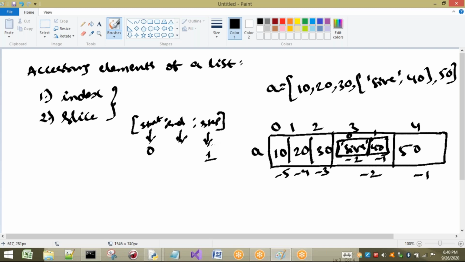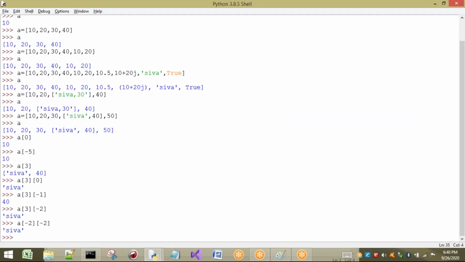Now I will take a list of elements and show you this slicing concept. I will take 10 to 12 elements for a small example to understand the concept. You can take any values, no problem.